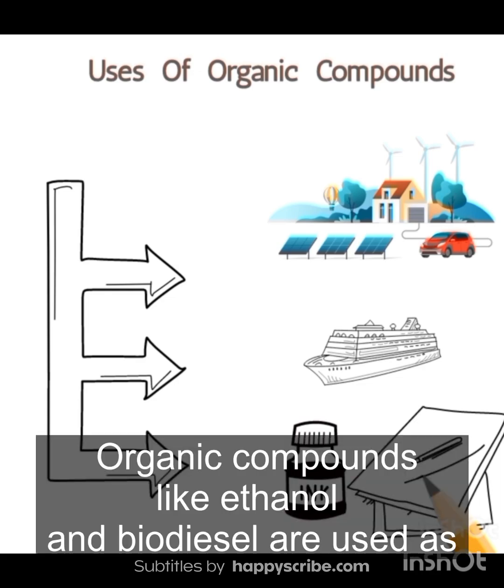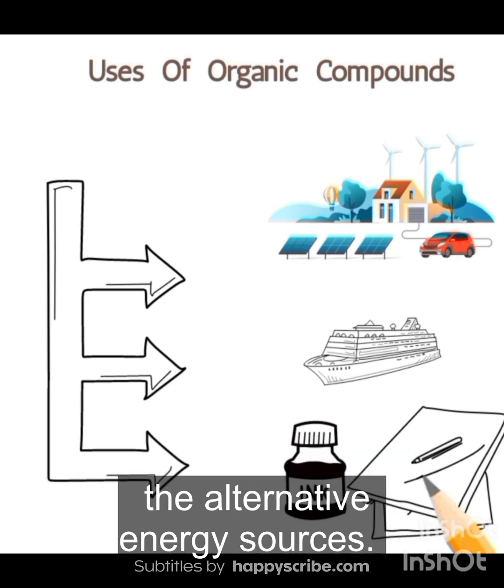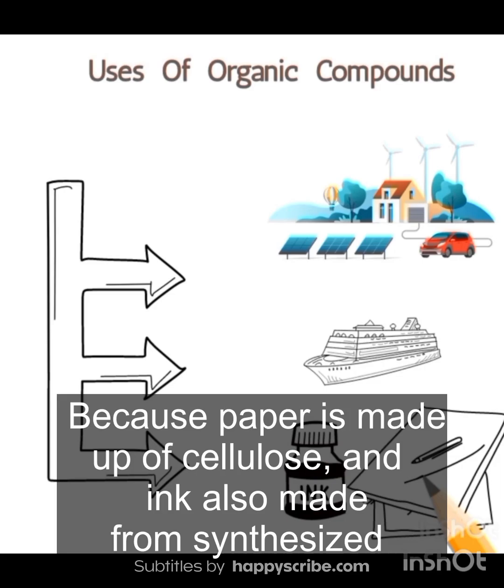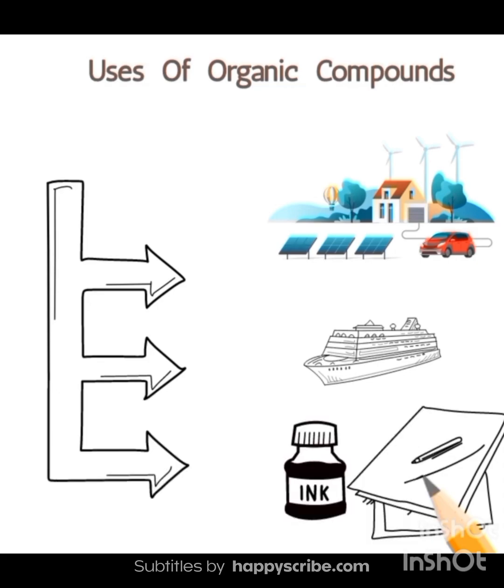Organic compounds like ethanol and biodiesel are used as alternative energy sources. Organic compounds are also used in ink and paper because paper is made up of cellulose, and ink is also made from synthesized organic compounds.